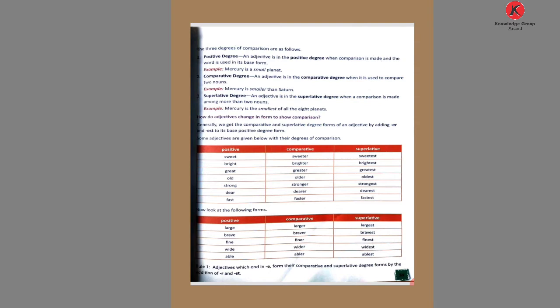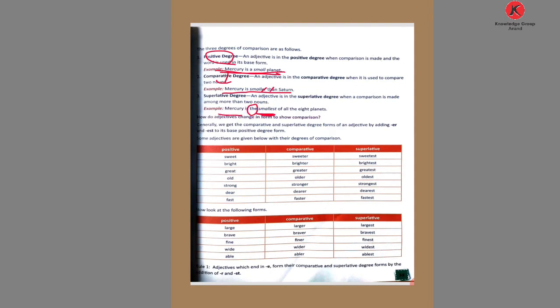Okay, now see, Mercury here example. Mercury is a small planet, positive degree. How can we change it? Mercury is smaller than Saturn. Then in superlative degree, we change what? Er is cut and than is cut. But before this adjective, we write what?